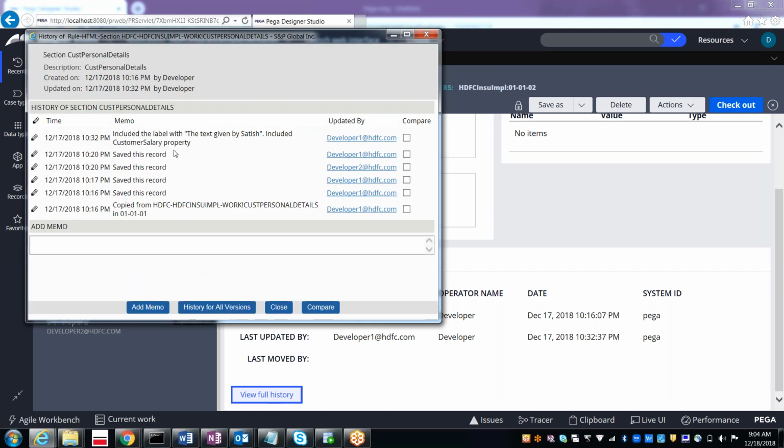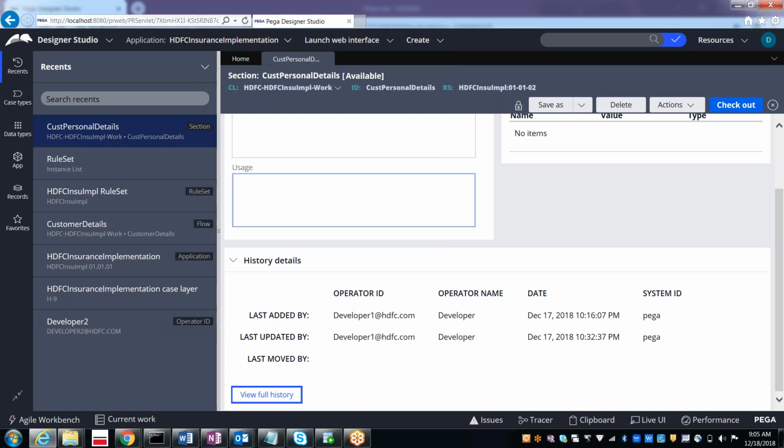See, included the label with the text given by Satish. Included customer salary property. So he will be clearly specifying what changes he has done. Clear, everybody?